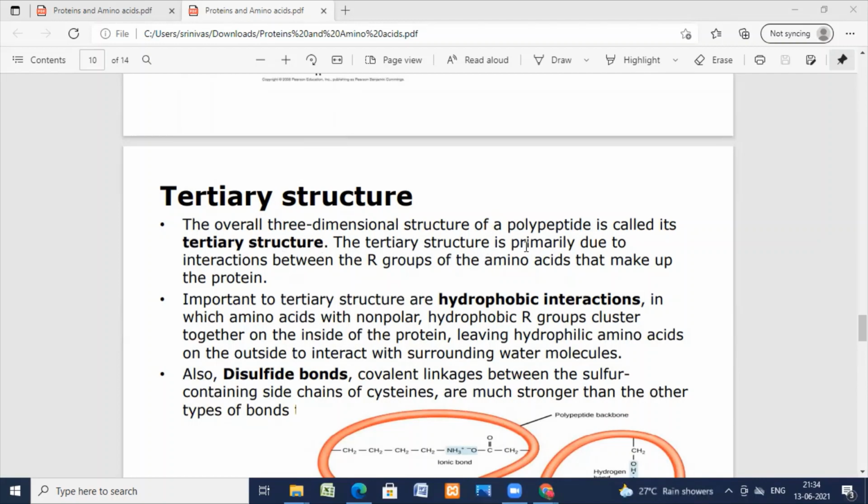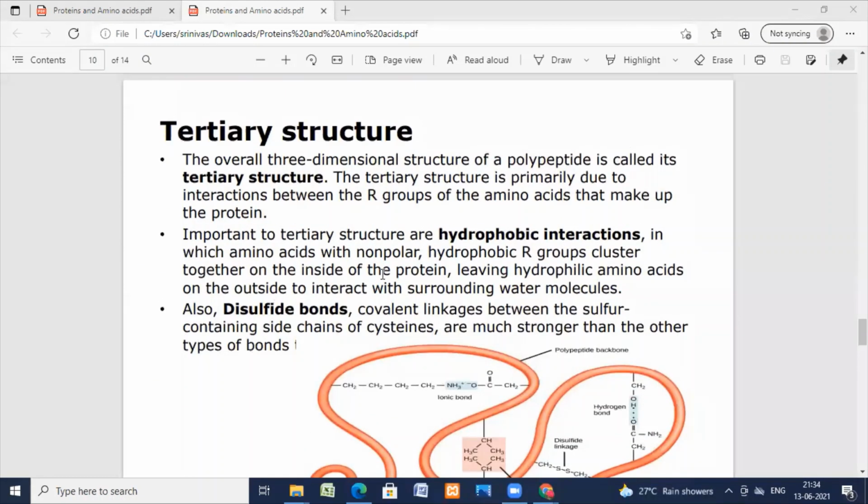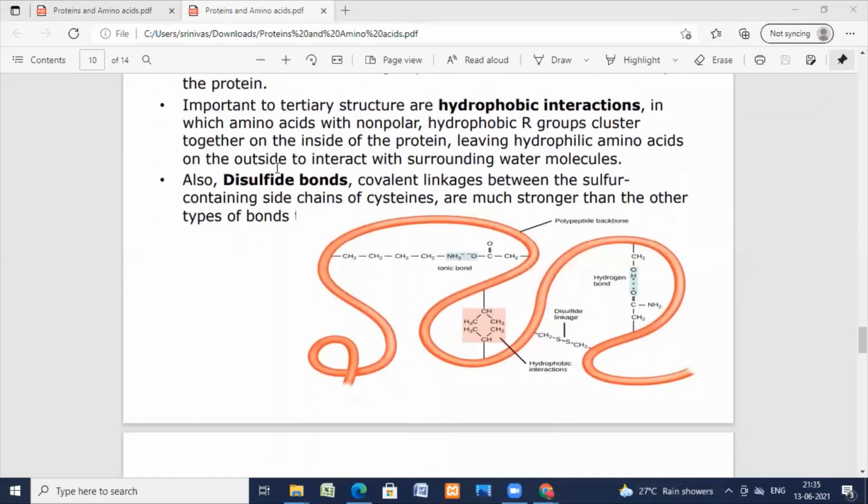The tertiary structure is primarily due to interactions between the R groups of the amino acids that make the protein. Importantly, there are hydrophobic interactions in which amino acids with nonpolar, hydrophobic R groups cluster together on the inside of the protein, and they leave the hydrophilic amino acids on the outside to interact with the surrounding water molecules.